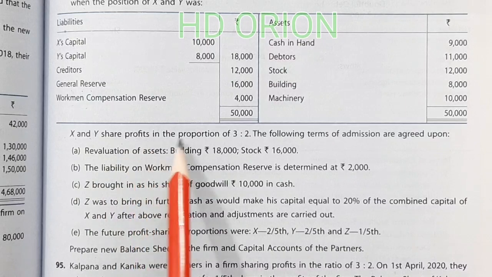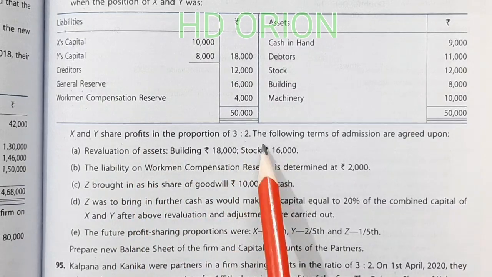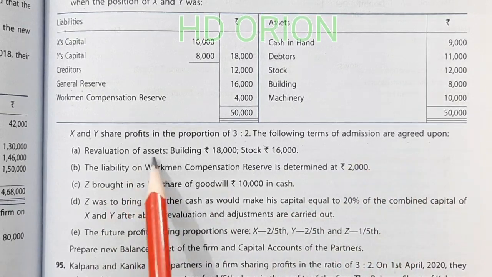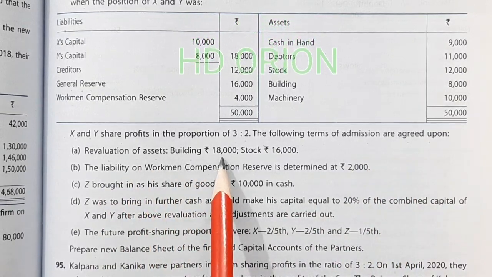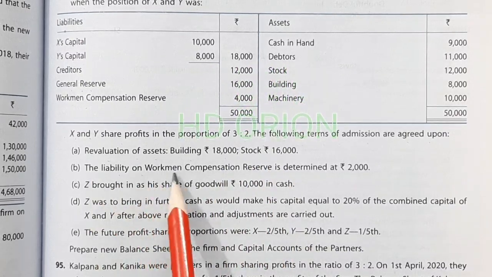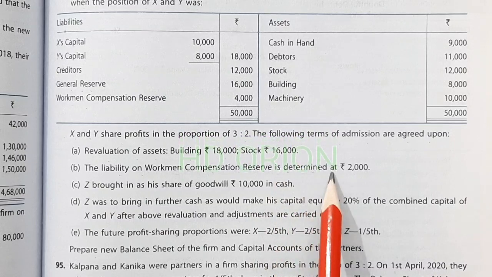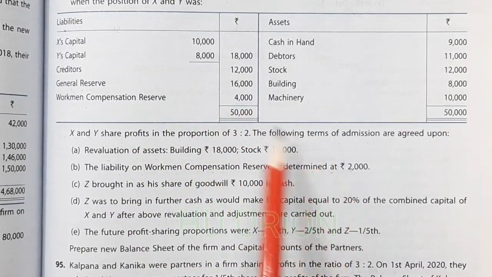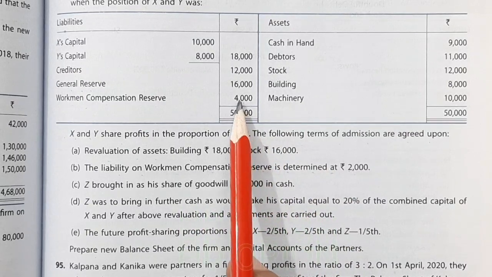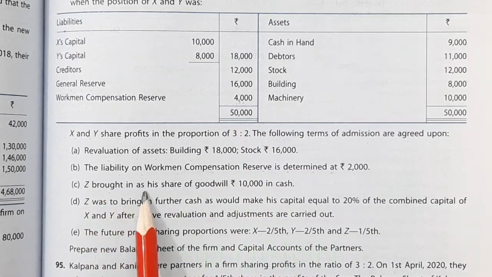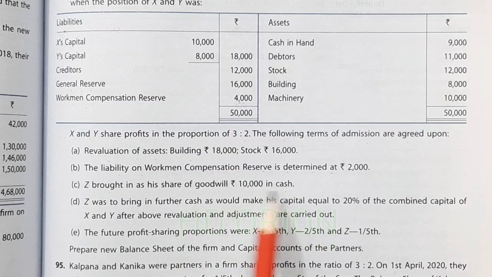X and Y share profits in the proportion of 3:2. The following terms of admission are agreed upon. Revaluation of assets: building is revalued at rupees 18,000 and stock at rupees 16,000. The liability for workmen compensation reserve is determined at rupees 2,000, whereas in the balance sheet we are having 4,000. So we will reduce 4,000 to 2,000 and remaining 2,000 will go to partners in old ratio. Z brought in as his share of goodwill rupees 10,000 in cash.